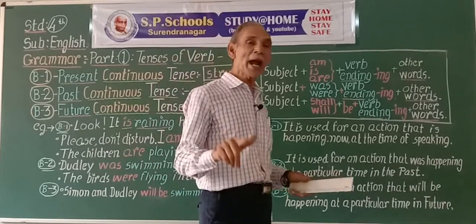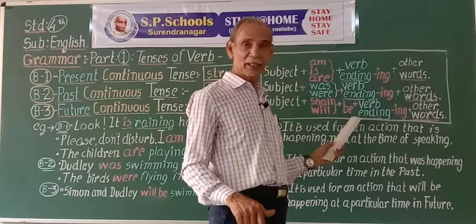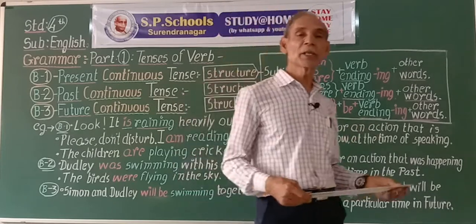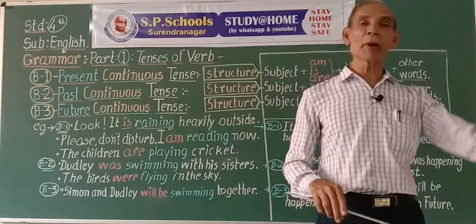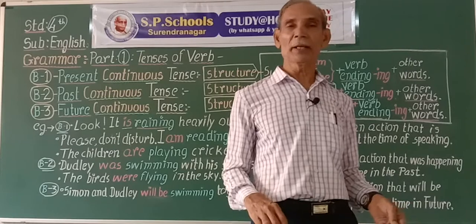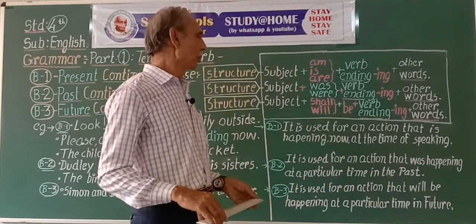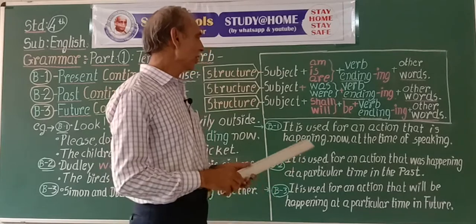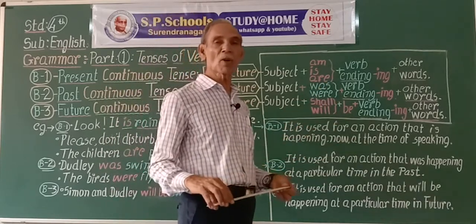To be has ing form, being. To be has past participle, means action completed in the past, been. Thus, to be has the largest number of forms.